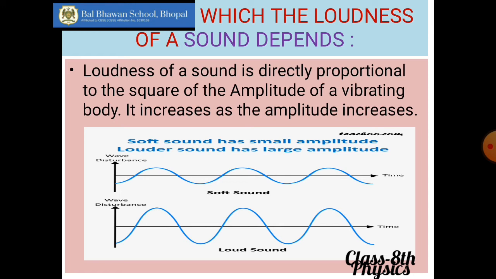In the first wave you can see that the extreme position was very small, and as the amplitude was less, the loudness was also less. In the second one you can see that the wave is larger. Although both have the same 3 or 4 loops only, in the second case the loop is larger, up and down both ways.